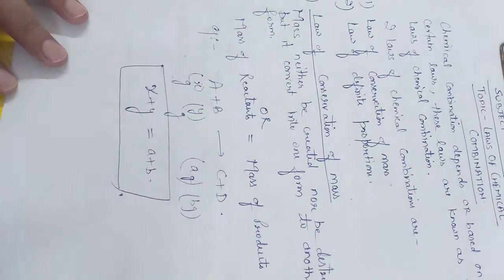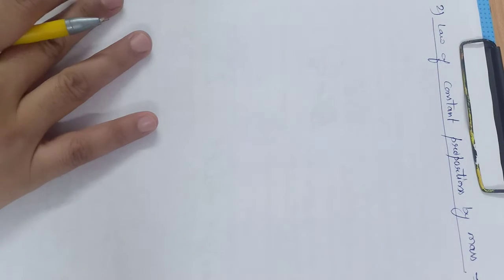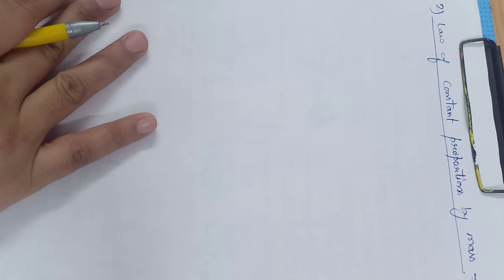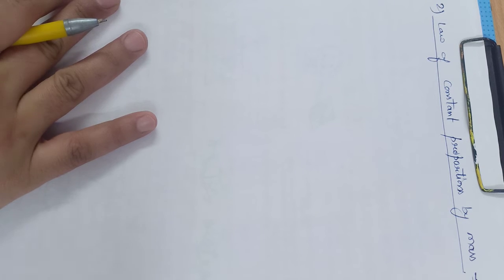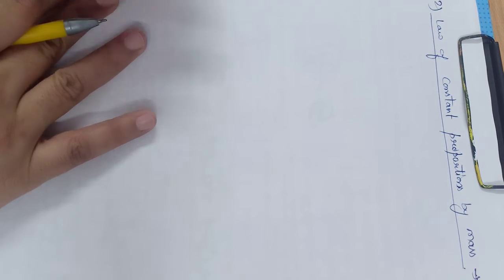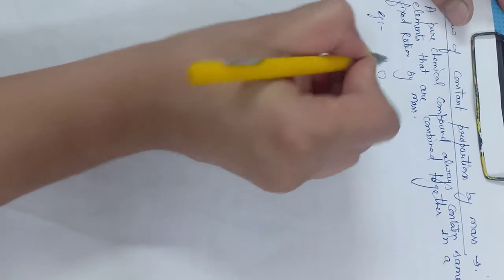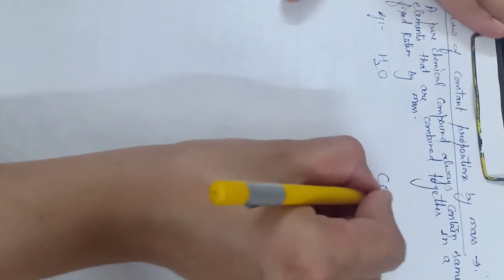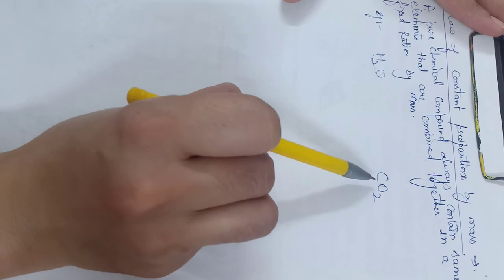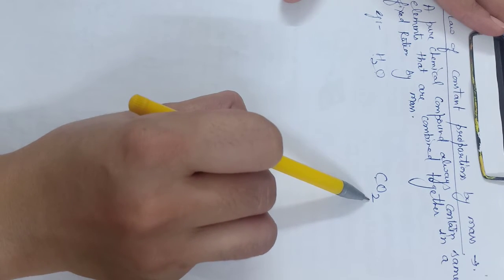Now next one is law of definite proportion by mass, or law of constant proportion by mass. According to this law, a pure chemical compound always contains the same elements combined together in a fixed proportion by mass. That means all chemical compounds always contain the same type of atoms. For example, water always contains 2 hydrogen atoms and 1 oxygen atom. Similarly, CO2, that means carbon dioxide, always contains 1 carbon and 2 oxygen atoms.